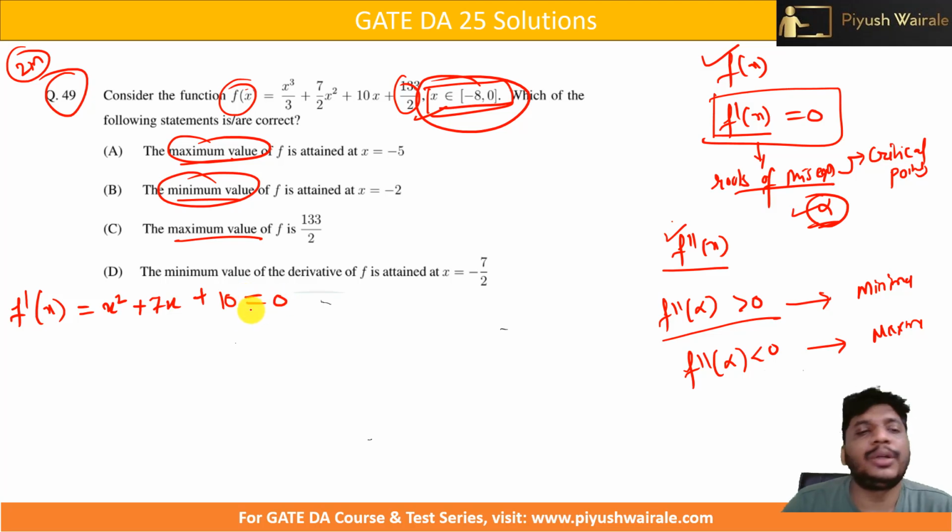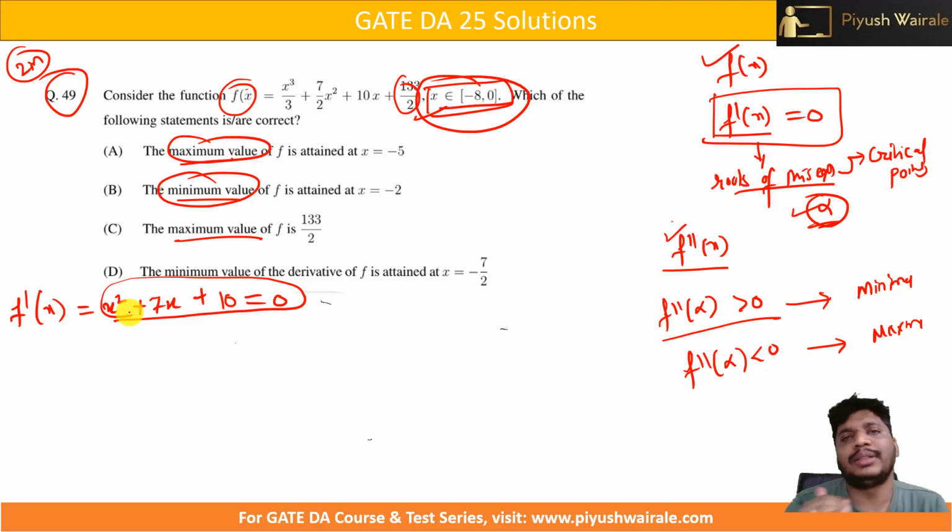Now we need to equate it to 0. So what are the roots of this particular equation? You should know how to find the roots and how to take the derivative. I hope you have learned this in your school, 11th and 12th mathematics. Here you can see we got this quadratic equation. Now how do we find the roots of this quadratic equation? x square plus 7x plus 10. So we have two roots here, right, in such a way that the product must equal plus 10 and the summation must equal plus 7.